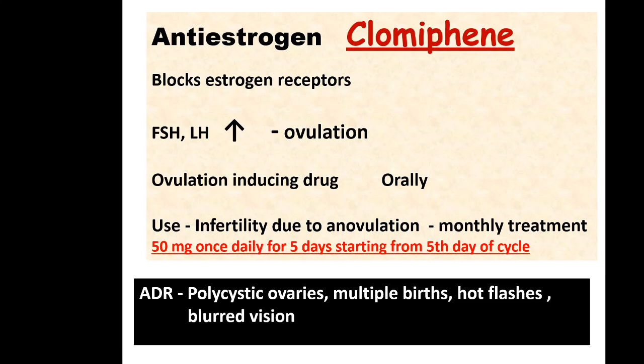Also hot flashes. Basically clomiphene is anti-estrogen, so it will produce symptoms of lack of estrogen, like hot flashes. Also clomiphene can cause blurred vision.